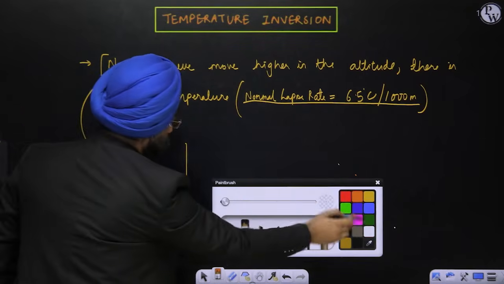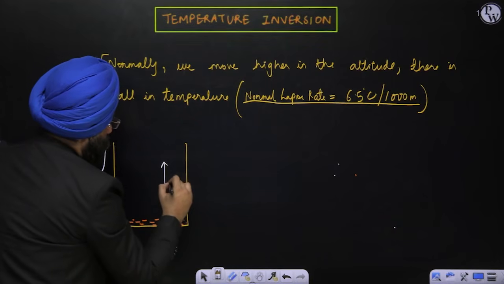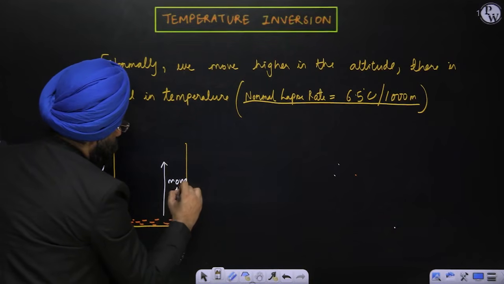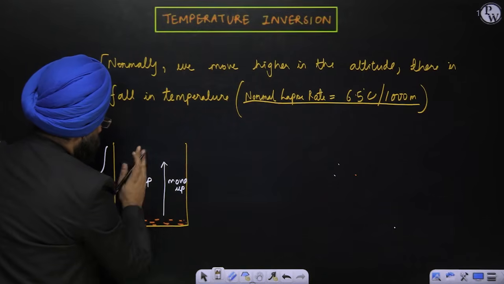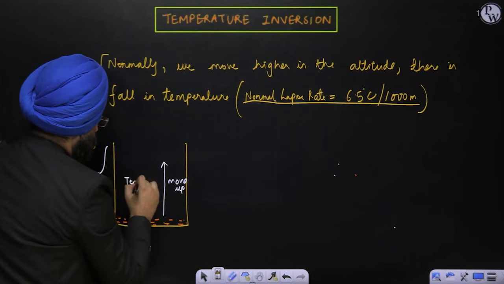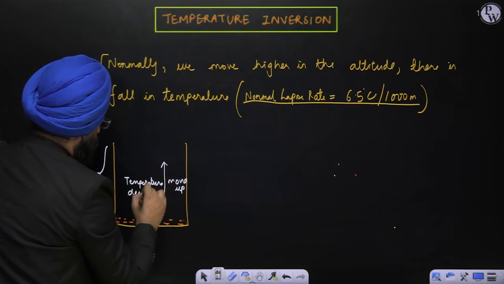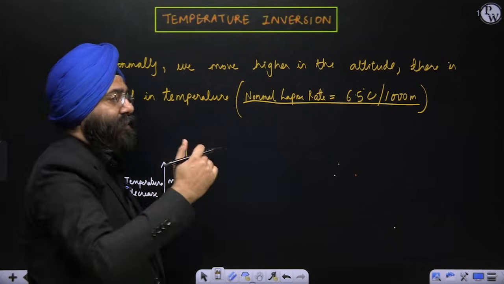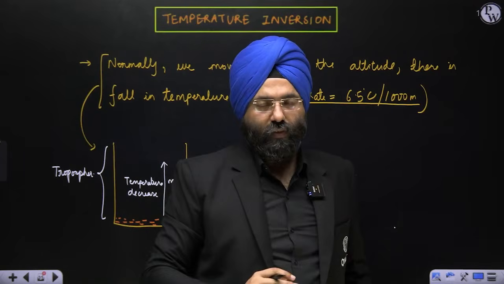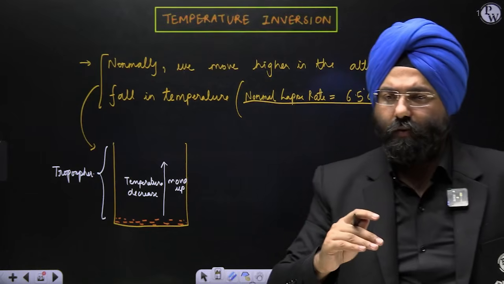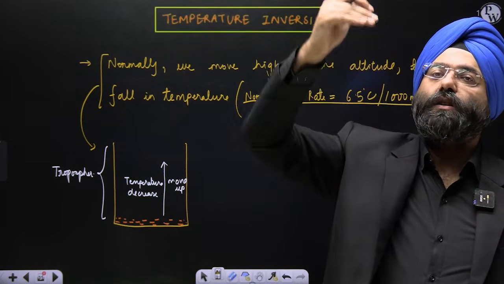So as you move upward from this layer, the temperature decreases. Because the upper layers are colder, there is an easier mechanism to move up also. Clear? The lower layers are warmer, and as the air moves up, the temperature keeps on decreasing. This is the general phenomenon.